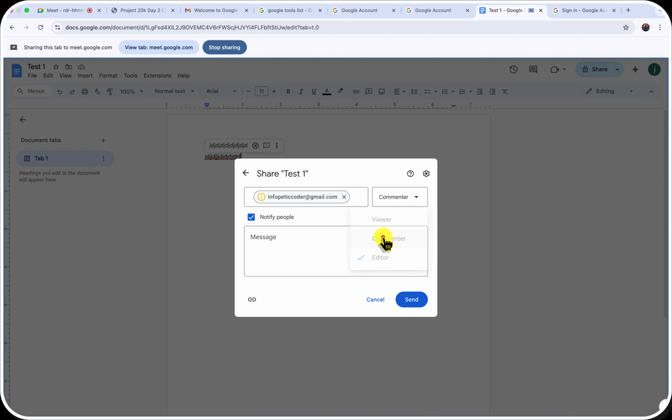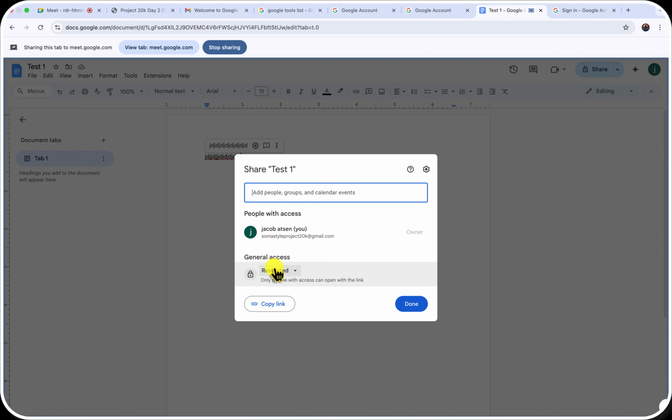I can give you commenter, so all you can do on this document is make comments. If I give you editor rights, it means that you can make edits. When I give you viewer rights, it means this email can only view this document, but they will not be able to add anything or do anything aside from viewing the document. So I'll cancel this.